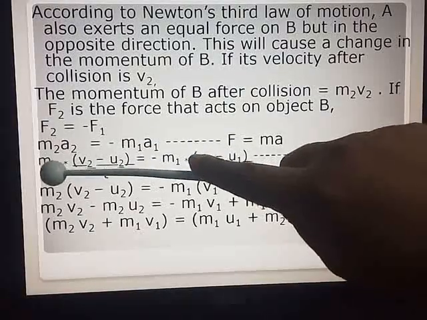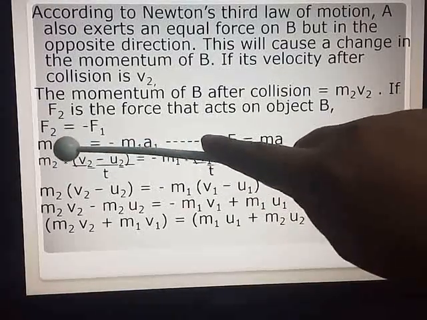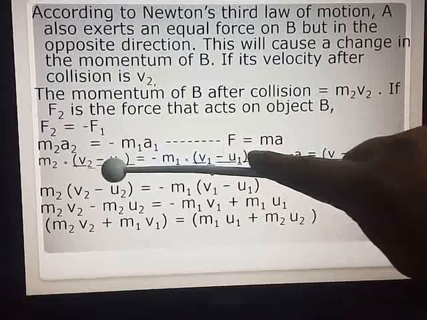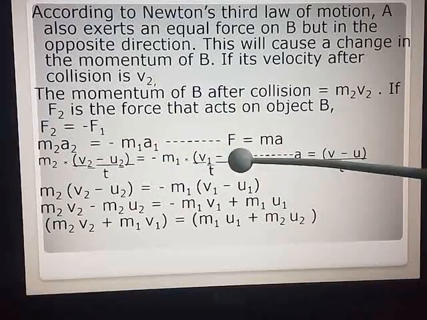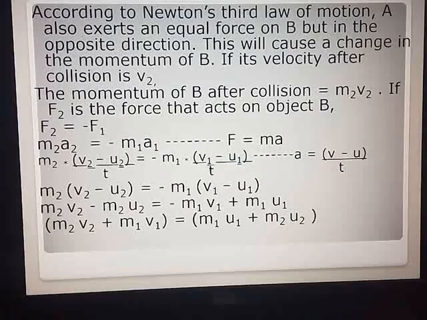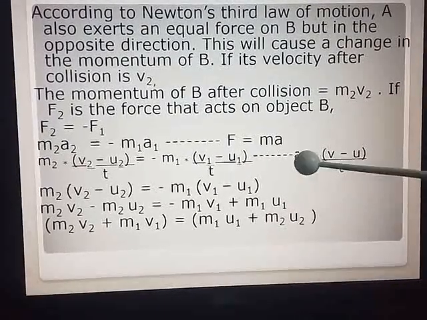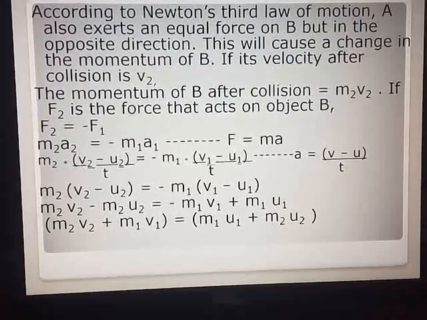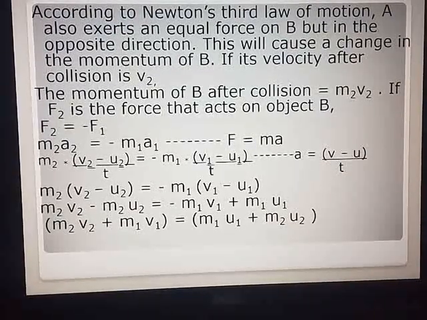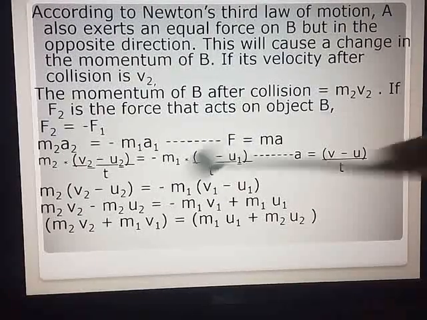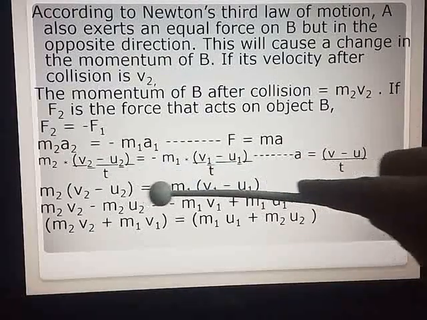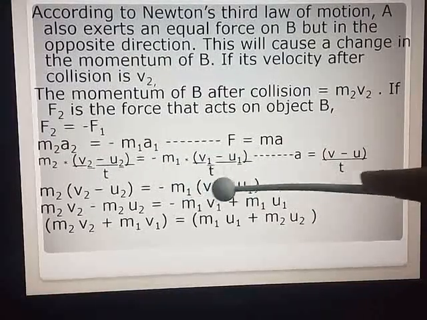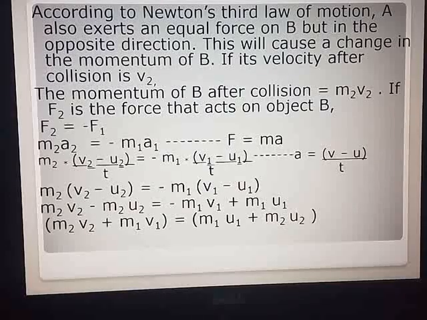So your equation will become m2 multiplied by v minus u. For the second object it is (v2 minus u2) upon t, and for the first object it is (v1 minus u1) upon t, because a is equal to (v minus u) upon t. Now t on either side will get cancelled. So what remains? m2 (v2 minus u2) is equal to minus m1 (v1 minus u1).